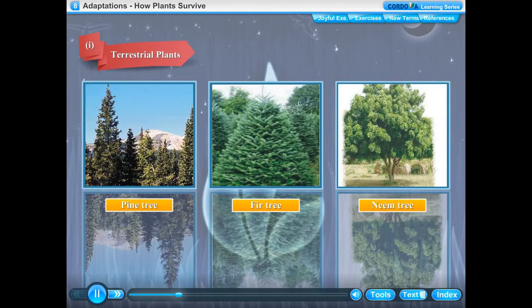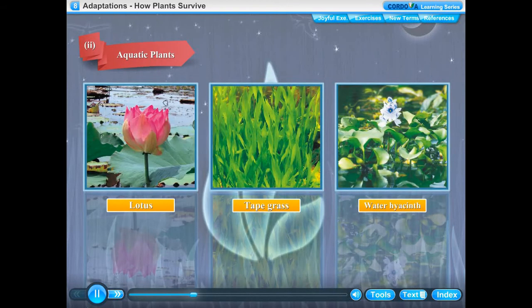Terrestrial plants. Most of the plants grow on land. All plants growing on land are called terrestrial plants. Pine, fir, and neem are terrestrial plants. Aquatic plants. Plants that grow in water are called aquatic plants. Lotus, tape grass, and water hyacinth are aquatic plants.